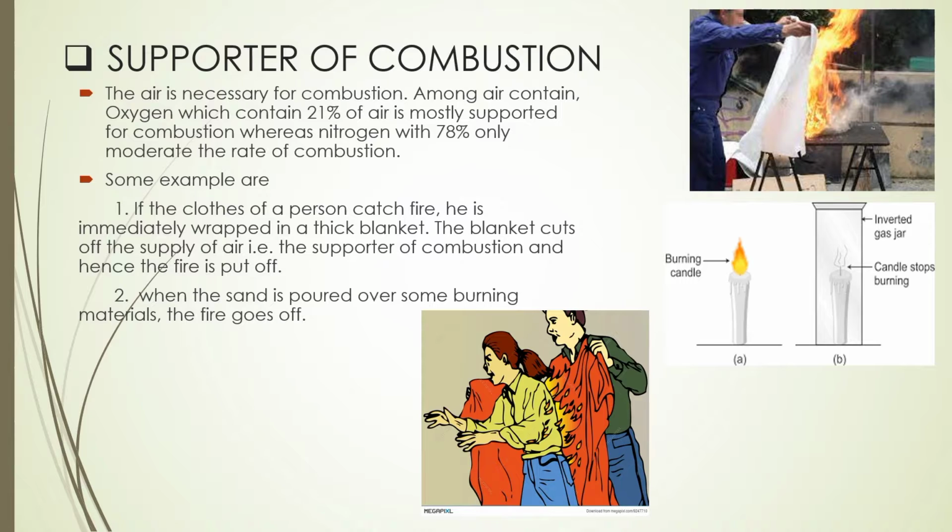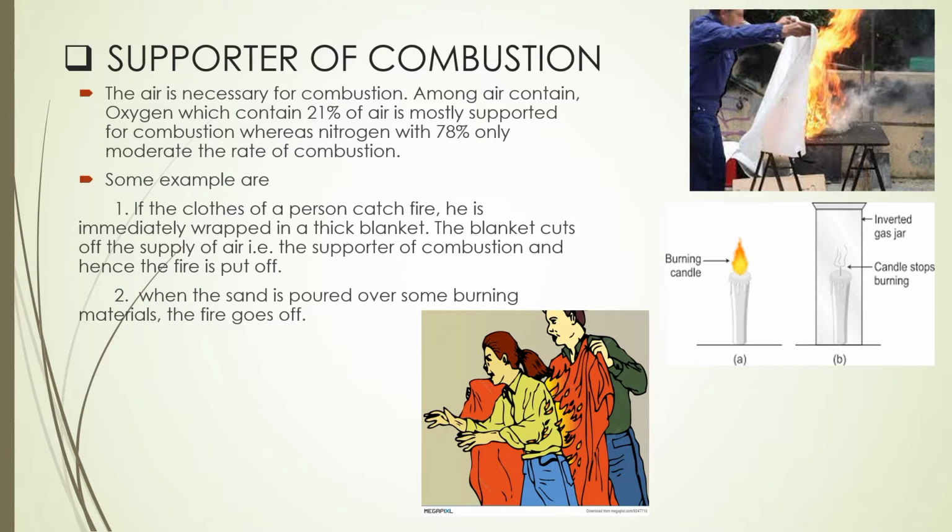Air is necessary for combustion. As I already told you, air is very much necessary for combustion. But among the air content, the oxygen matters most. In our atmosphere, air is a mixture of oxygen, nitrogen, and many other gases like argon, neon, and helium.